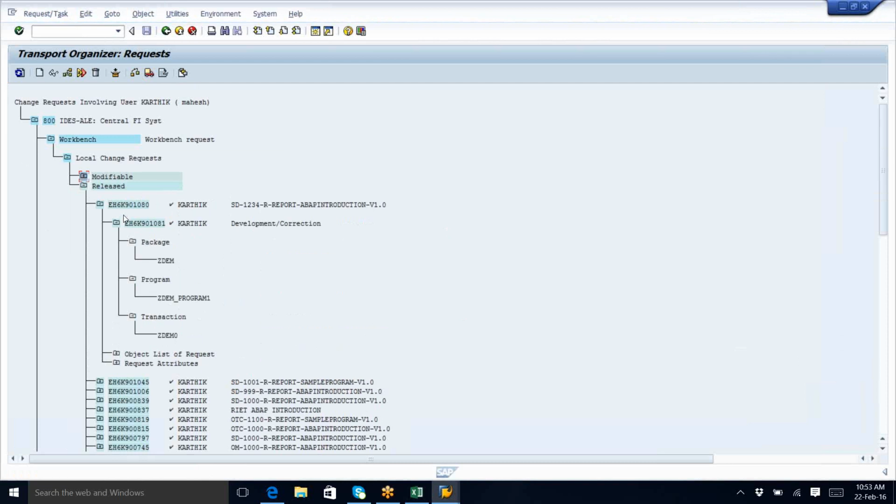Means after releasing, it will directly go to the quality? No, it won't go. Basis people will collect all the released transport requests, and we need to send a mail to the basis people.